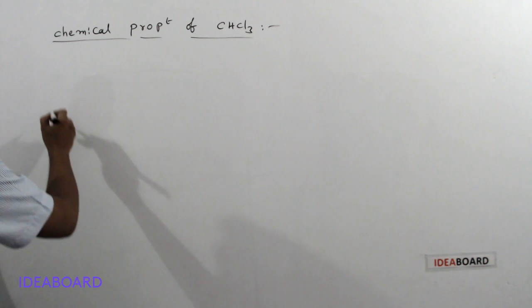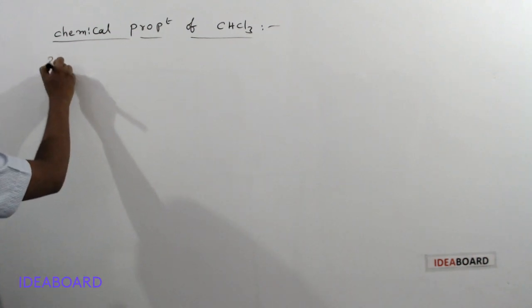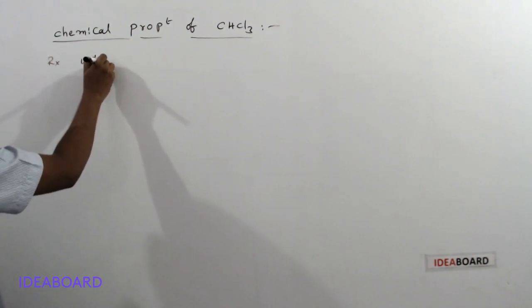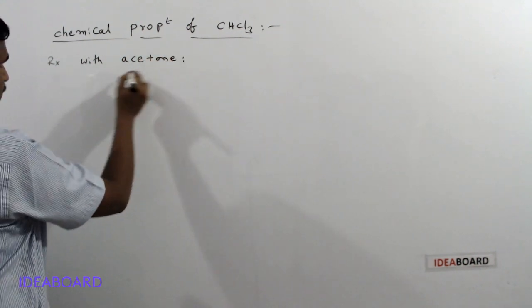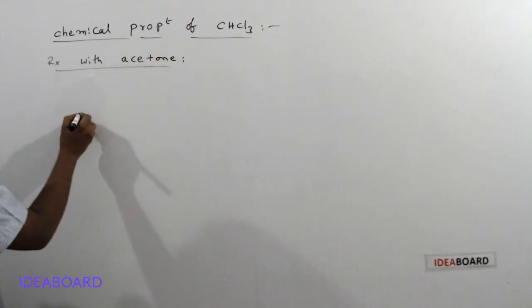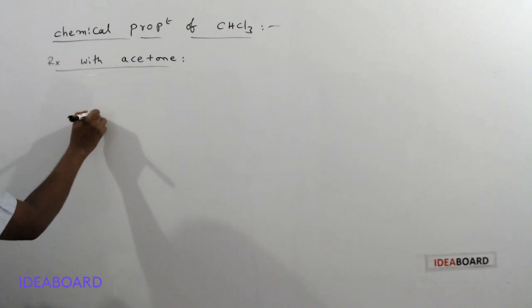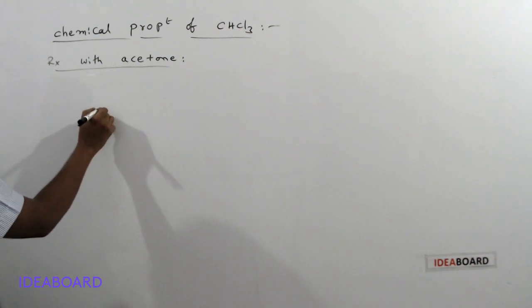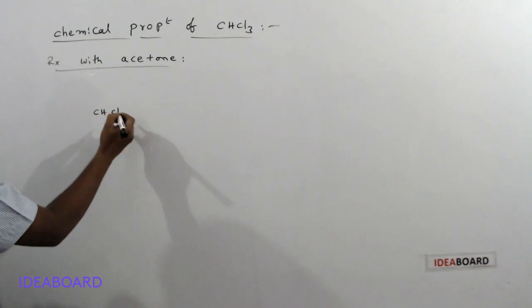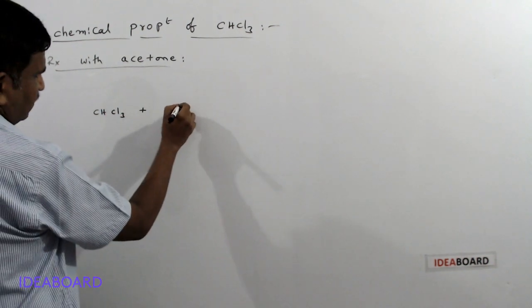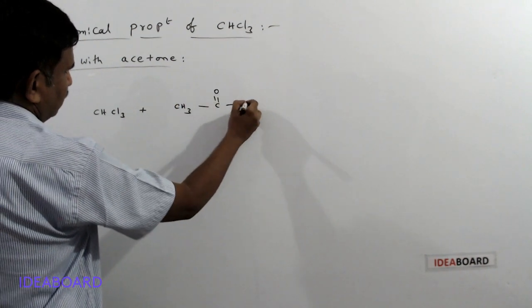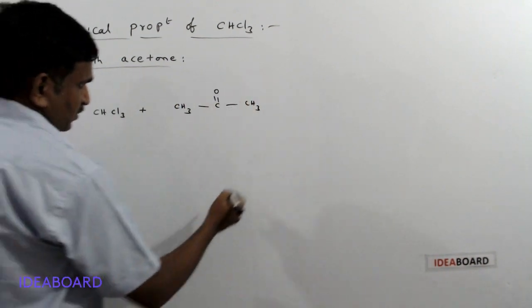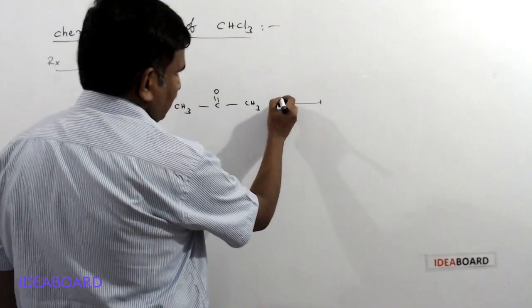The next property, reaction with acetone. Here we are taking chloroform, CHCl3, reacting with acetone, CH3 C double bond O CH3, in the presence of alkali.